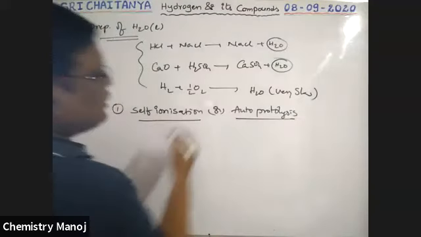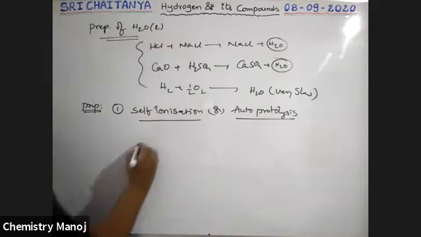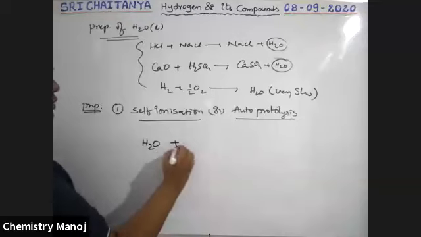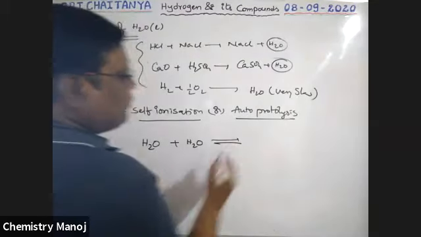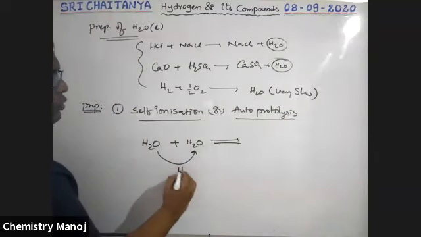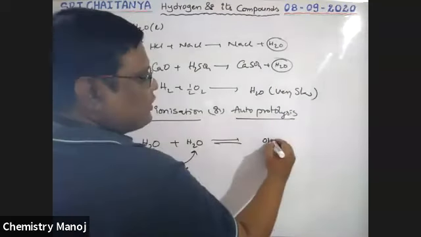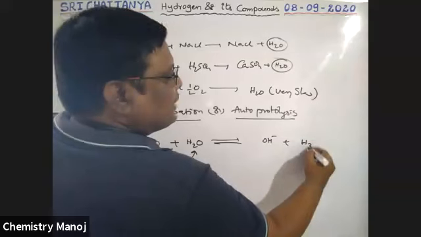Autoprotolysis or self-ionization, very, very important. That is, a water molecule is there. This water molecule combined with another water molecule. So that is in equilibrium, with this one transferring a proton to that one. That means the first one converts into OH minus, and the other is the H3O plus ion.